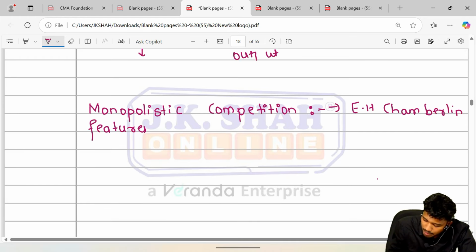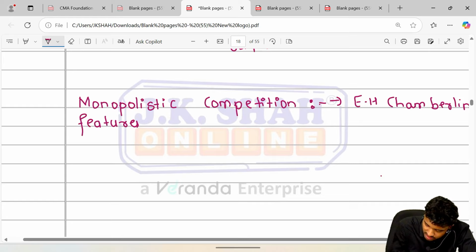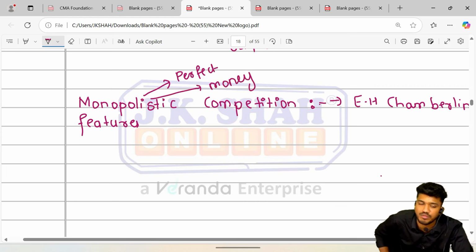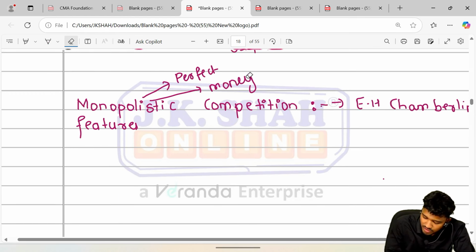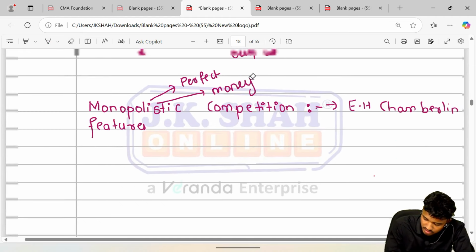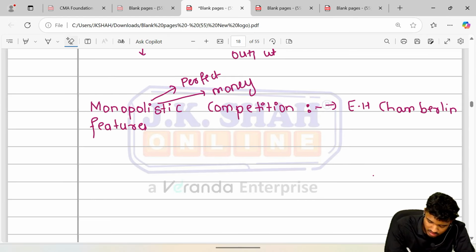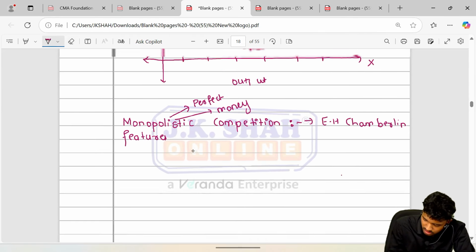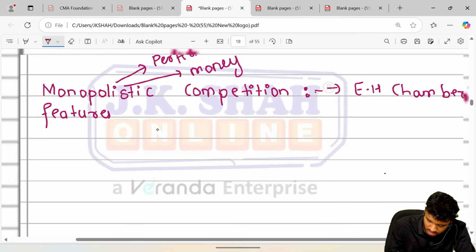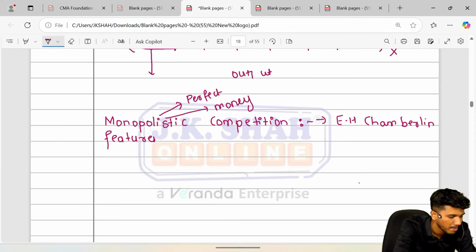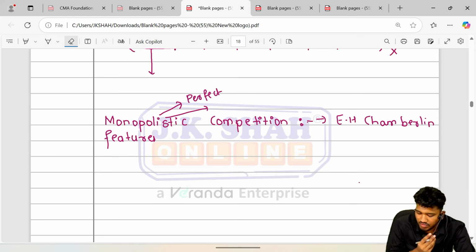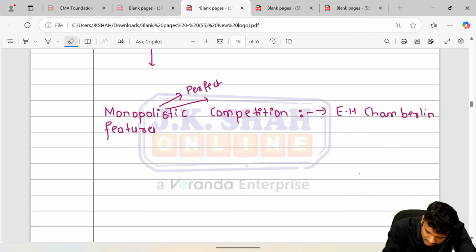नेक्स्टली, the monopolistic competition is a combination of two markets. It has basically some features of perfect competition and some features of monopoly market. दोनों के थोड़े थोड़े features बना करके it has a combination of two markets. इसके अंदर कुछ features monopoly market के भी हैं.